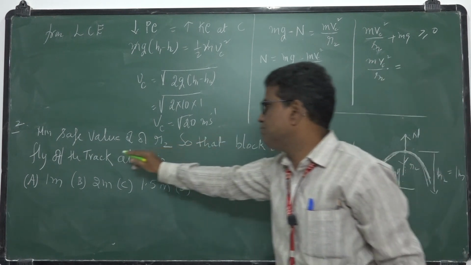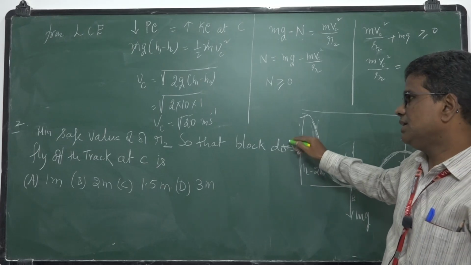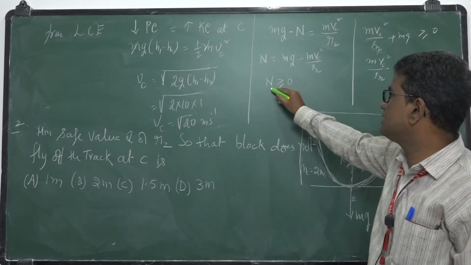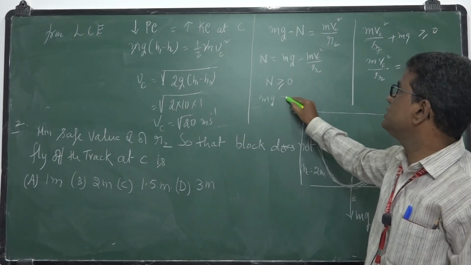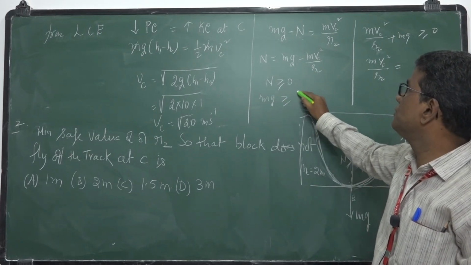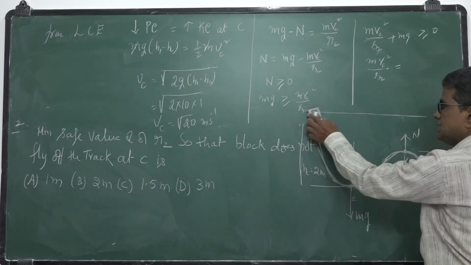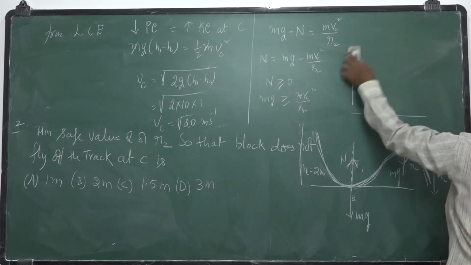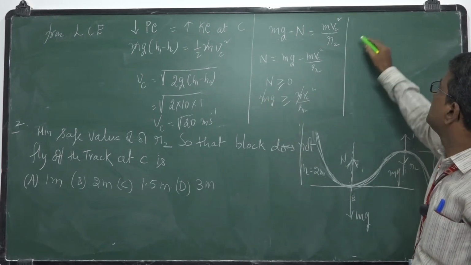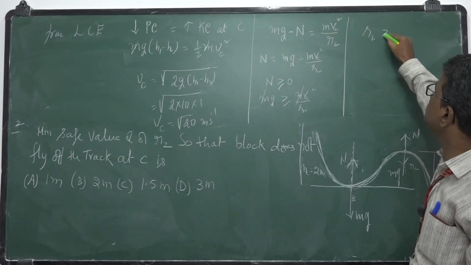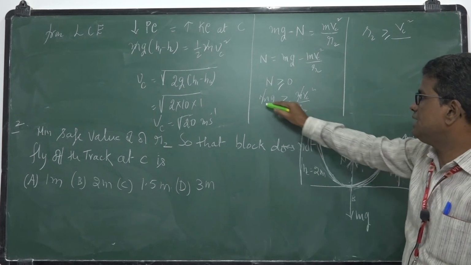This is the minimum safe value of R2 so that the block does not leave the track. For that, N should be greater than or equal to 0. That means mg should be greater than or equal to m Vc square by r2. So m gets cancelled. I want r2: R2 should be greater than or equal to Vc square by g.